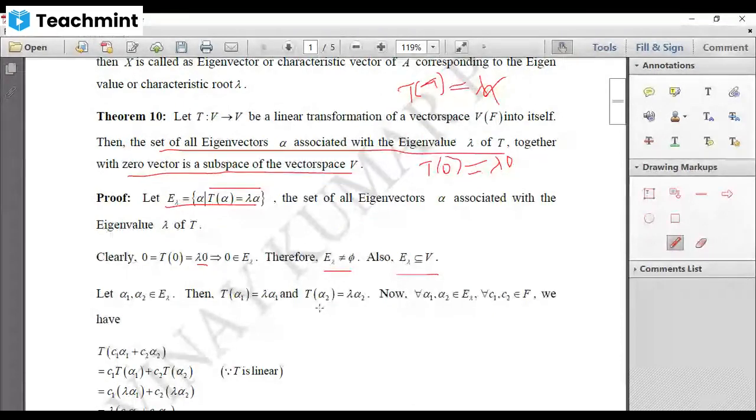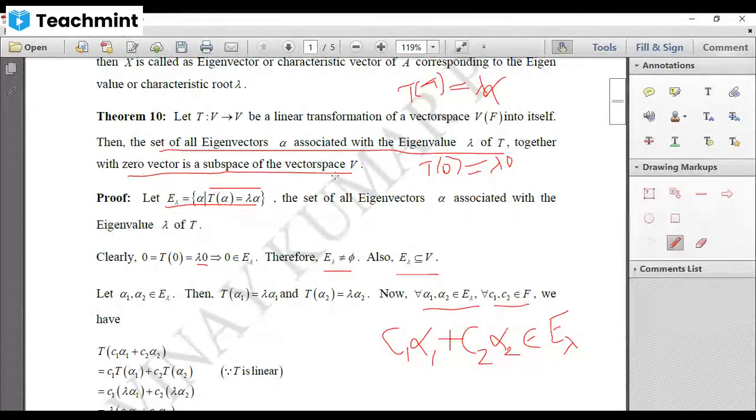And the remaining thing is we have to show that if there exist two vectors, say alpha 1, alpha 2 belonging to E lambda, and C1, C2 are any two scalars, then C1 alpha 1 plus C2 alpha 2 also belongs to E lambda. If this condition is satisfied, then we say E lambda is a subspace of vector space V.